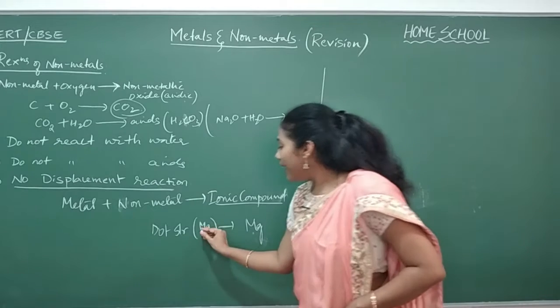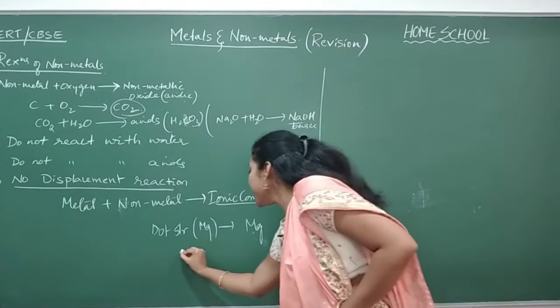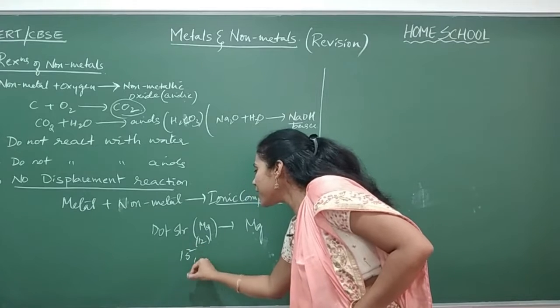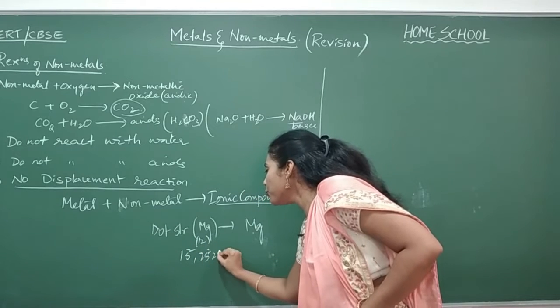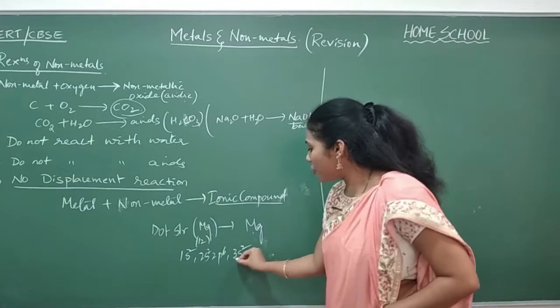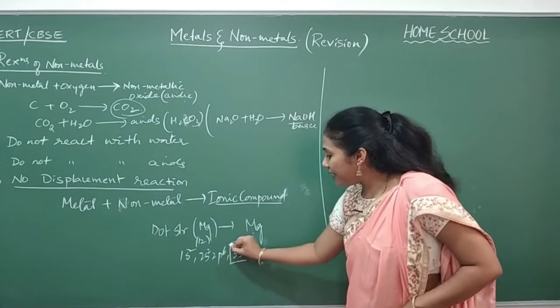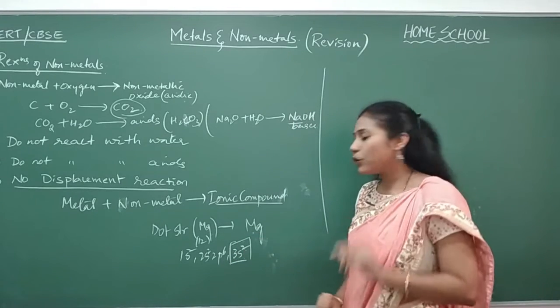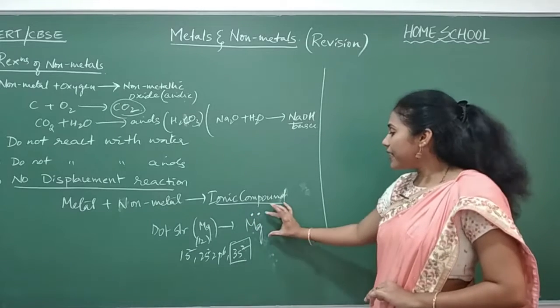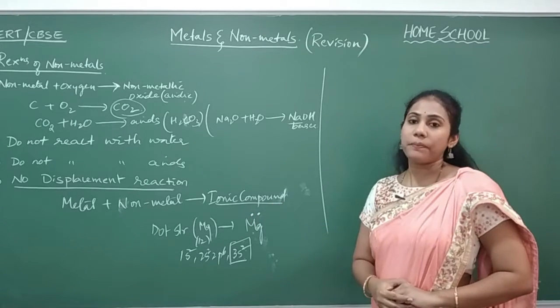The electronic configuration of Mg, atomic number 12, is 1s2, 2s2, 2p6 and 3s2. The last shell is the third shell. How many electrons are there? 2 electrons, so you should indicate 2 dots. This is the dot structure of Mg.